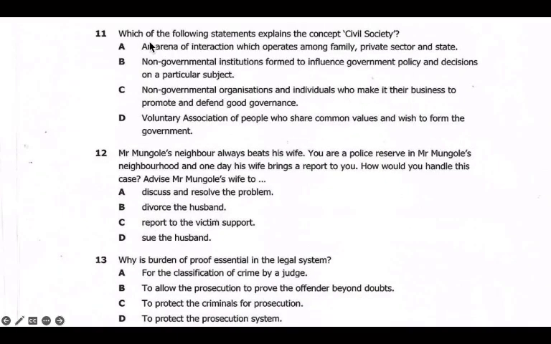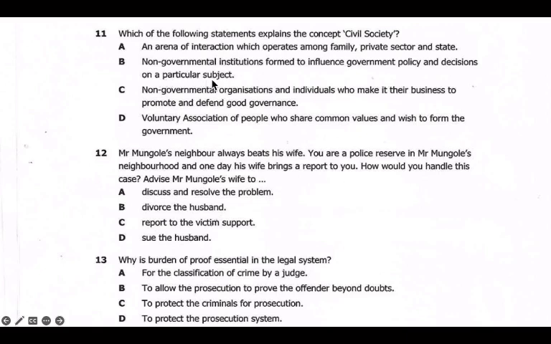So on the other question there, we have question 11. Which of the following statements explains the civil society? So a civil society, in definition, if you can remember the definition as we just started the topic, we can say a civil society is a non-governmental organization and individuals who make it their business to promote and defend good governance. Okay, or good governance.